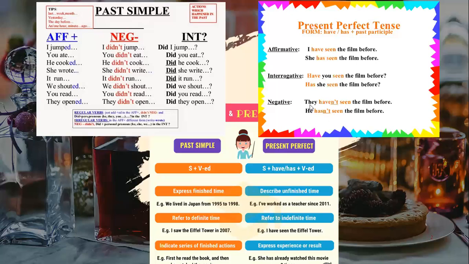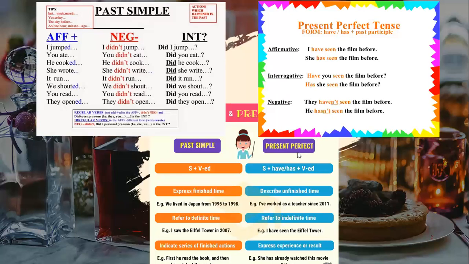The same, we, you, they, and I have; he, she, and it has, okay? And the verb in past participle. And for the interrogative, we put have or has at the beginning, then the subject, and the verb in past participle. Okay, so I have seen the film, yo he visto la película. They haven't seen the film, no han visto la película.